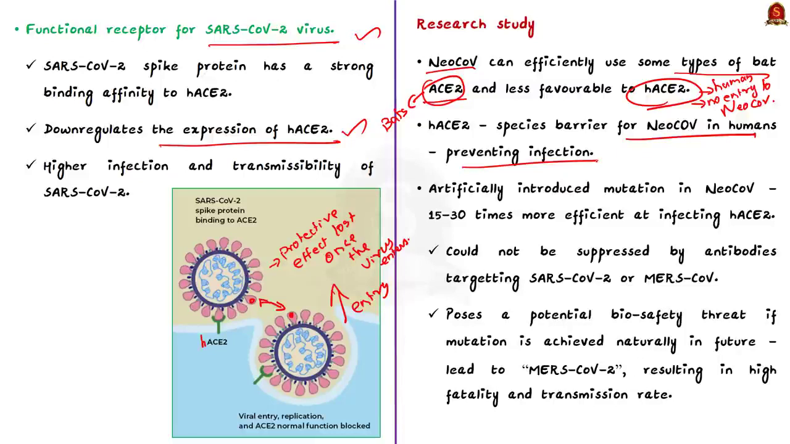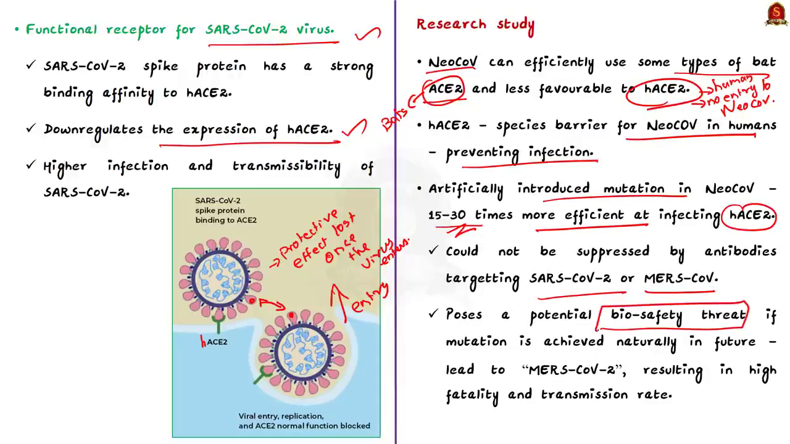But there is a cause for worry, because when researchers artificially introduced mutation in neo-coronavirus in a laboratory setting, the mutated neo-coronavirus was able to bind to HACE2. In the mutated form, the neo-coronavirus was 15 to 30 times more efficient in infecting the HACE2. Plus, they also found that this mutated one could not be suppressed by the antibodies which generally target SARS coronavirus 2 and MERS coronavirus. So, this poses a potential biosafety threat.